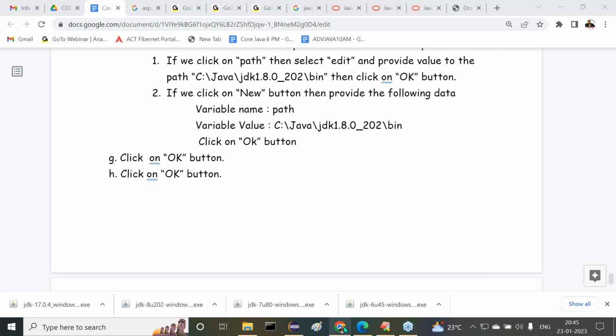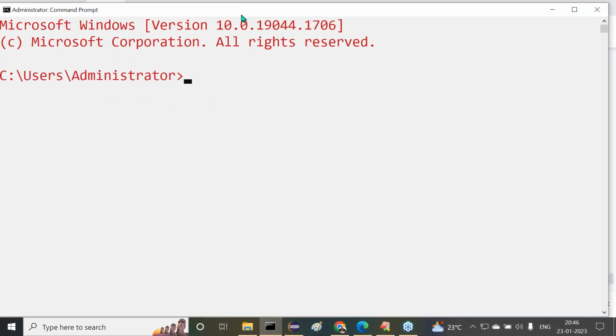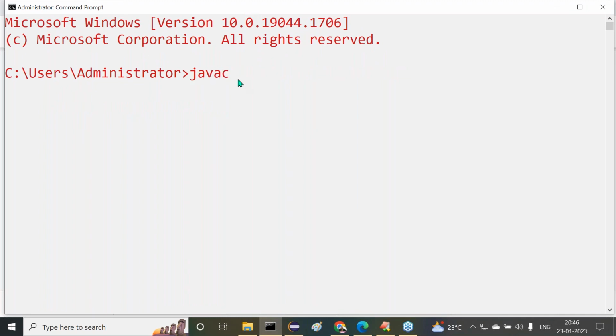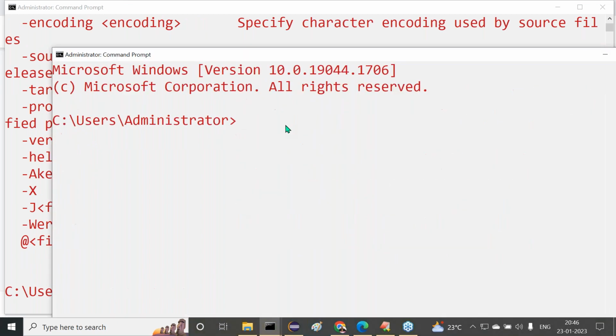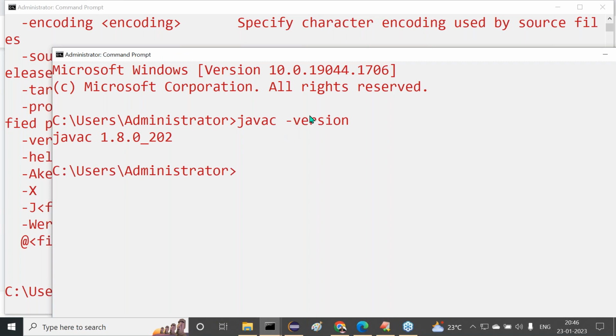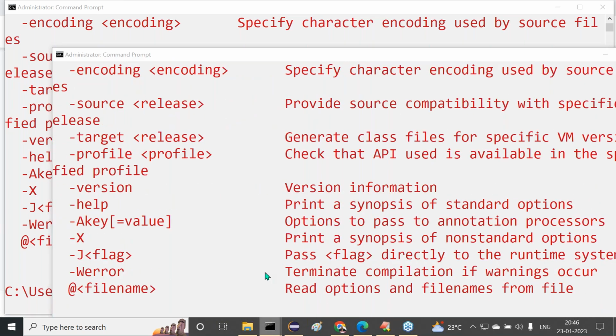When I set this path environment variable permanently, now let me open my command prompt here. Command prompt I've opened here. Now inside this, what we are able to get there? javac. Click on the enter button. Now Java is available or not? Let me open another command prompt here. Another command prompt. Now type javac space -version, of course. Here we are getting Java. Java is available or not? Yes, available.